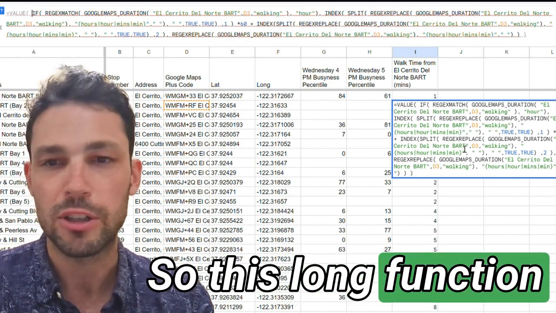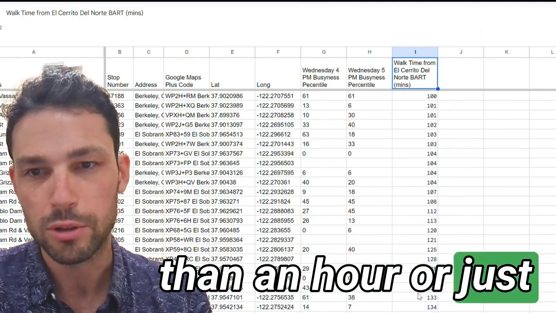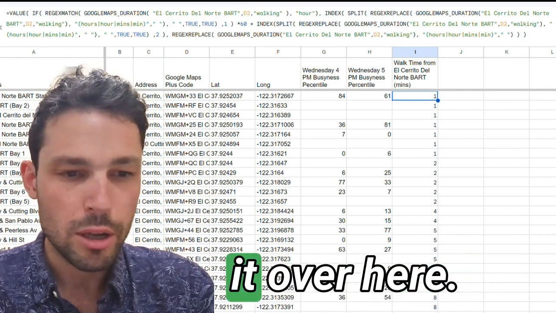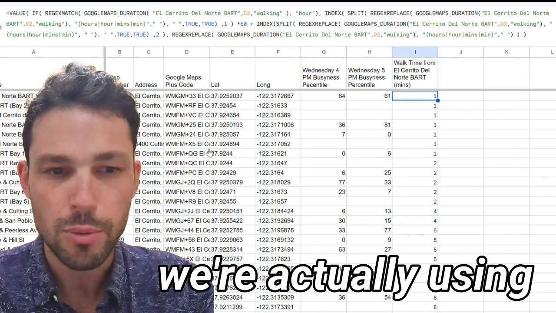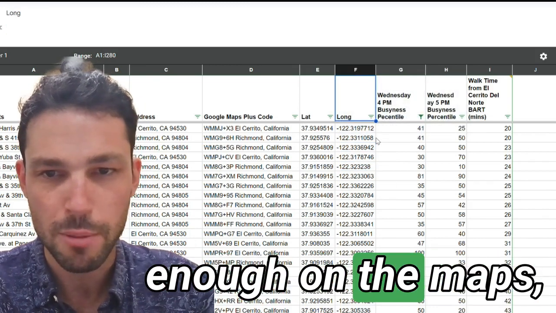So this long function just gets me the time in minutes, whether it's more than an hour or just a single minute. How did I get the Google Apps script? I think I cited it over here. I should probably put that on the sheet we're actually using as well, because this is an earlier version of the sheet that I can zoom in enough on the maps like I was showing you.